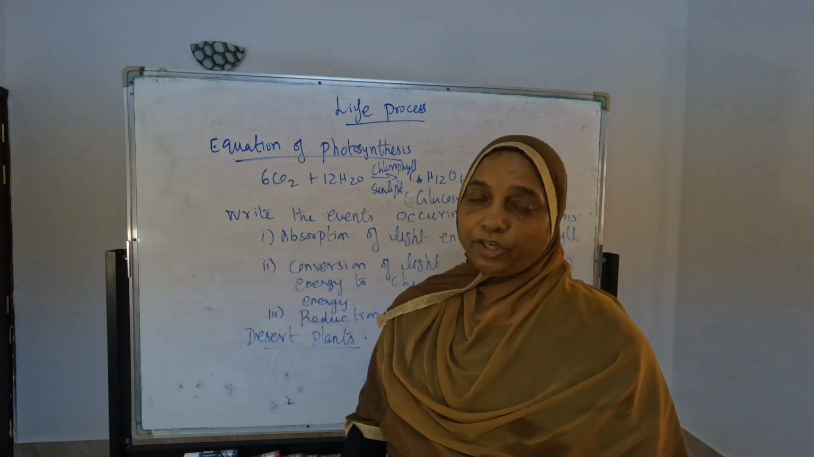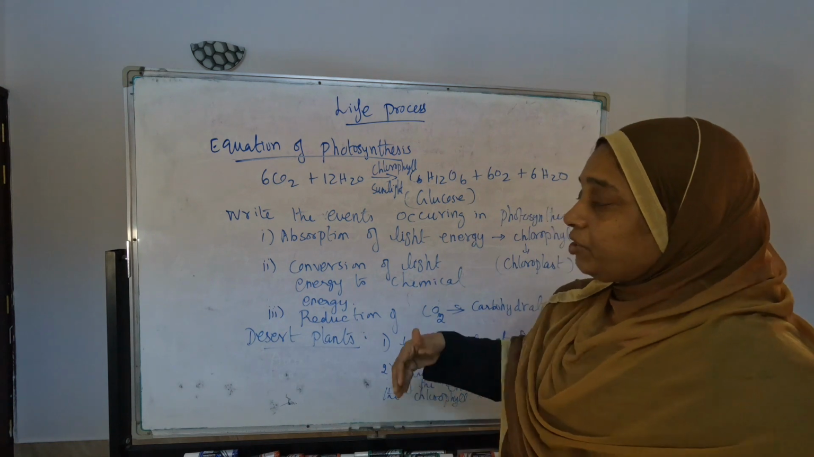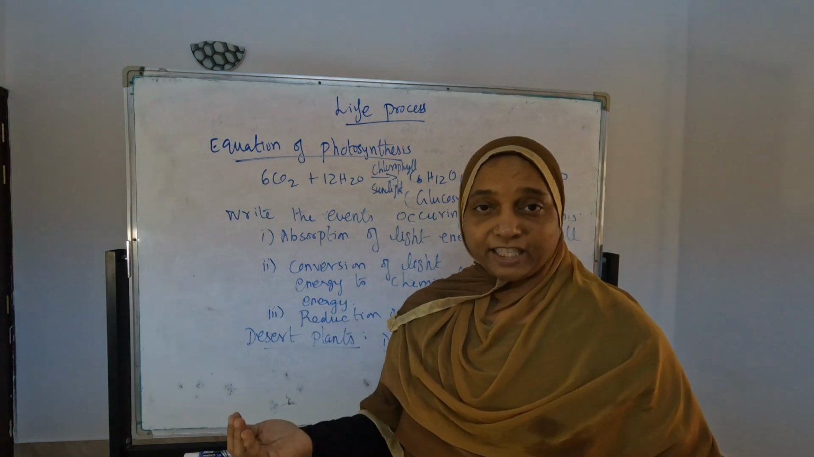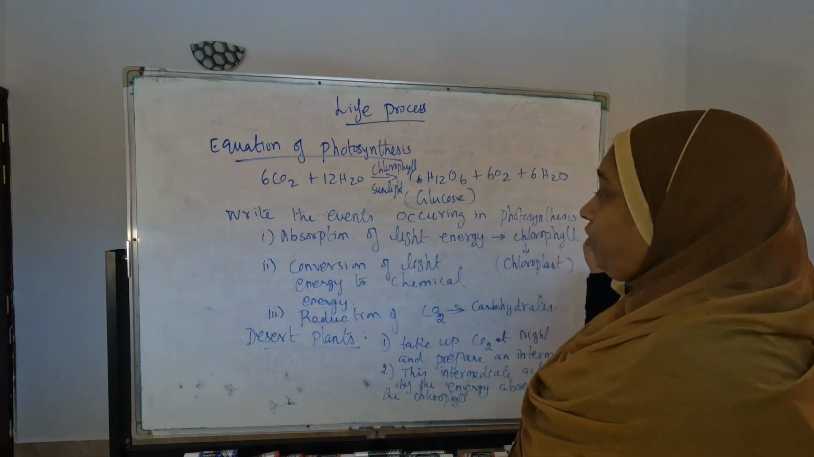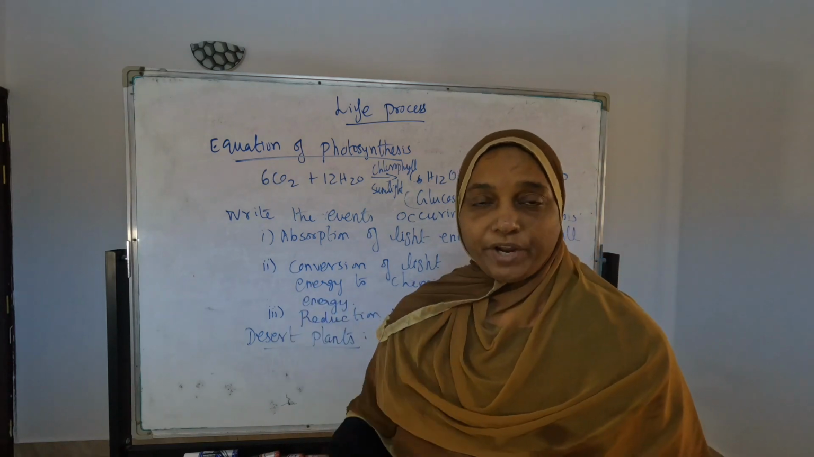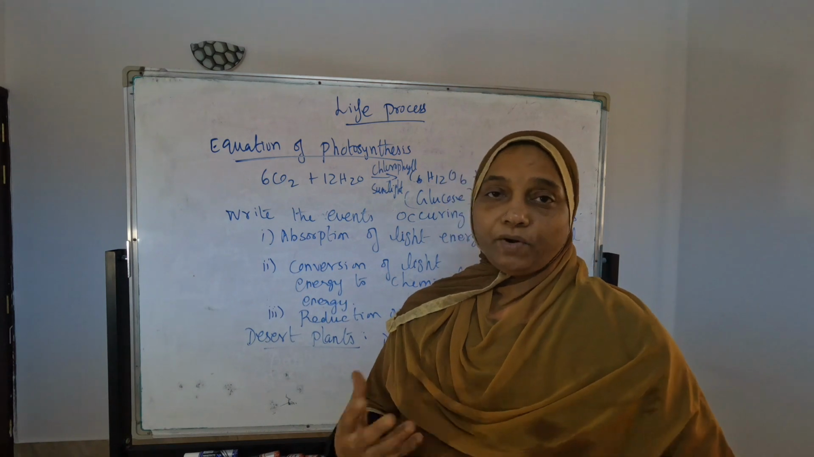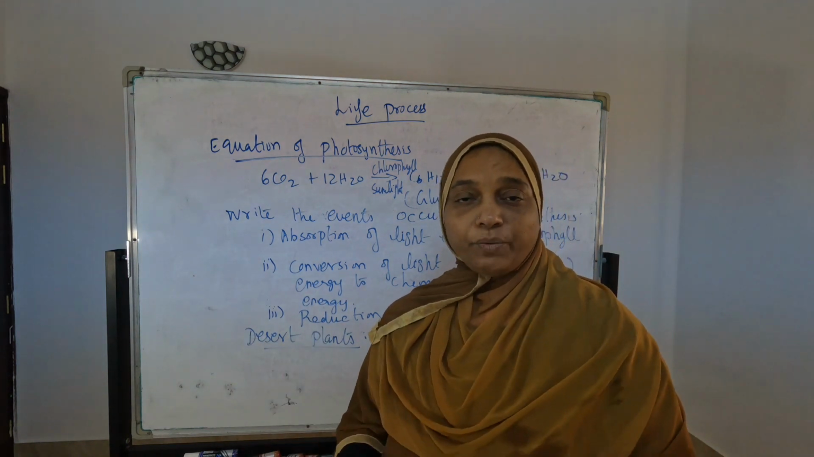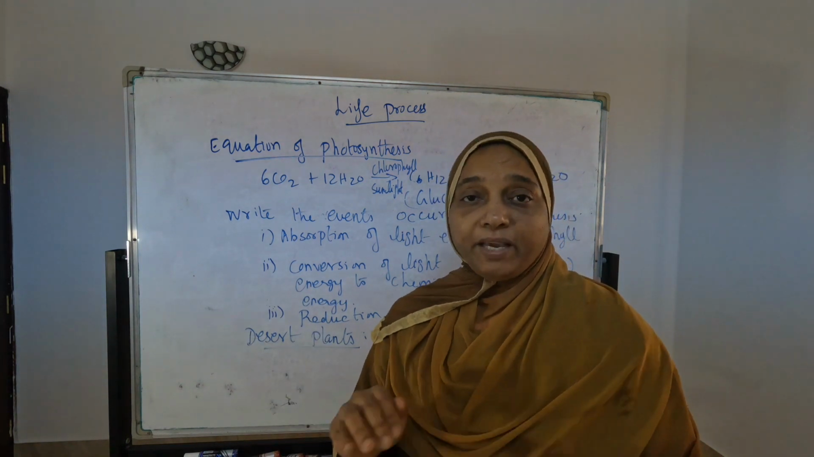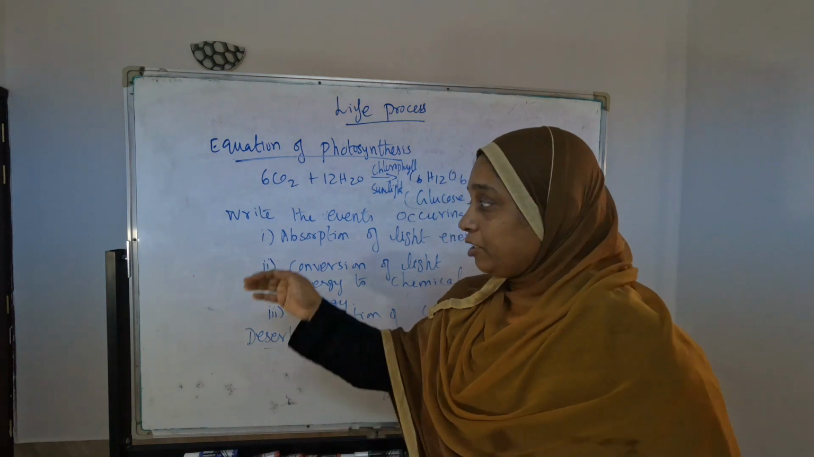C6H12O6, that is the equation of the glucose, that is okay. And next question in the part, they can ask: write the events occurring in photosynthesis. What are the events going on in photosynthesis? Then don't start to write carbon dioxide, water, like what you studied in the small classes. Don't write like that, marks will not be given for that. You have to write these points only.